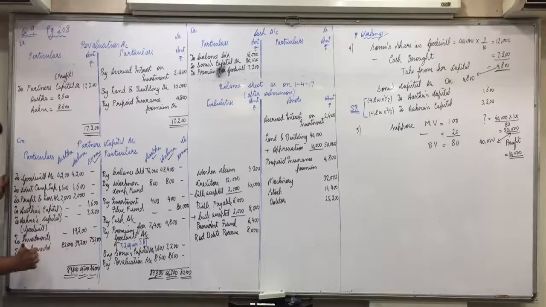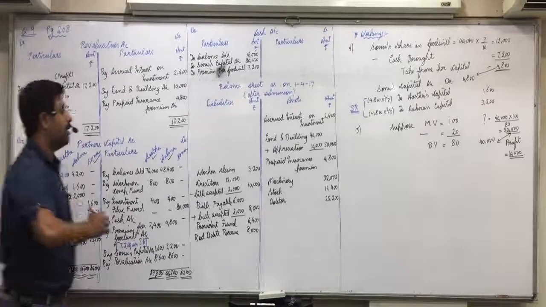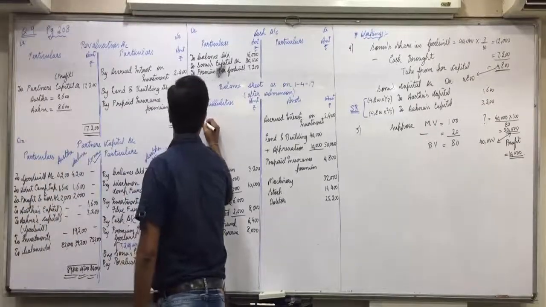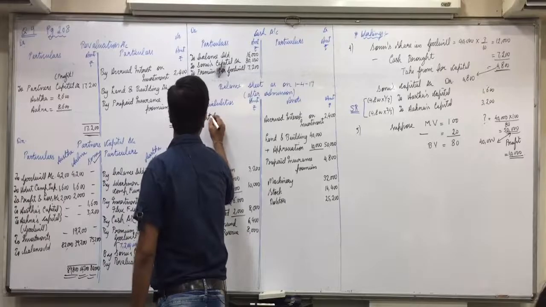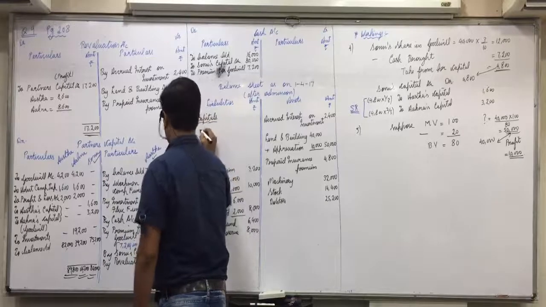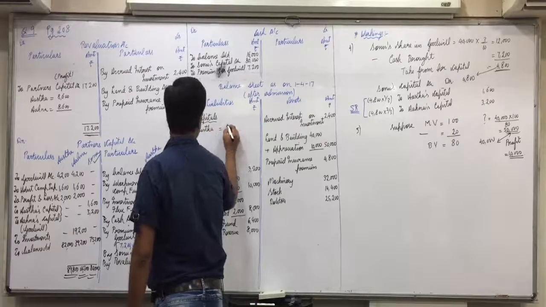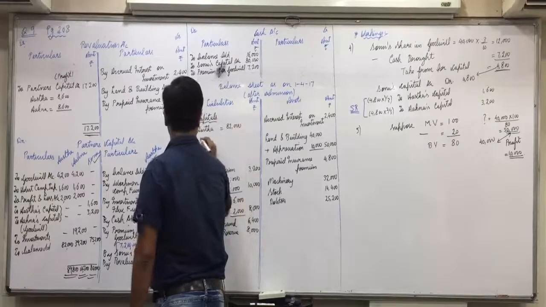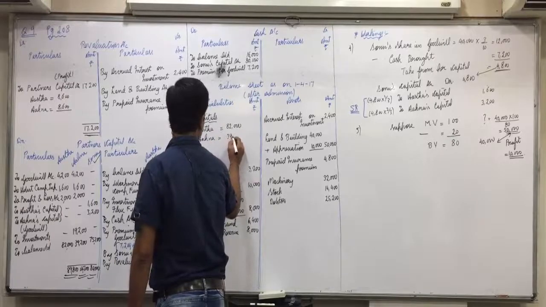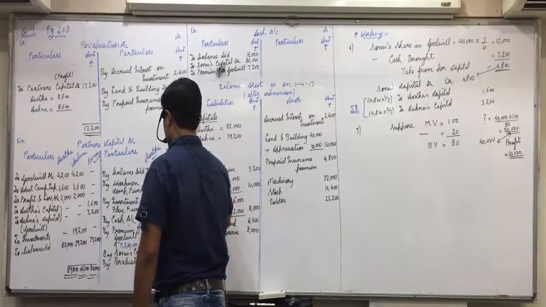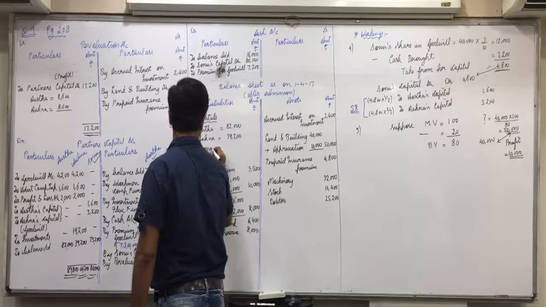There is a closing balance of capital. Where will we write the closing balance of capital? Liabilities side, capitals. Asta 82,000, Anna 39,200, and Sonu 75,200.